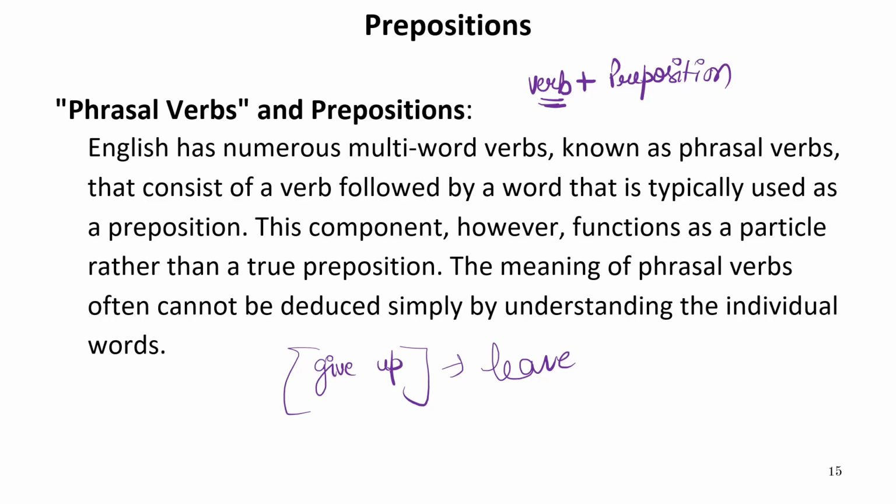English has numerous multi-word verbs known as phrasal verbs that consist of a verb followed by a word that is typically used as a preposition. This component, however, functions as a particle rather than a true preposition. The meaning of phrasal verbs often cannot be deduced simply by understanding the individual words. For example, give up, that means to quit.